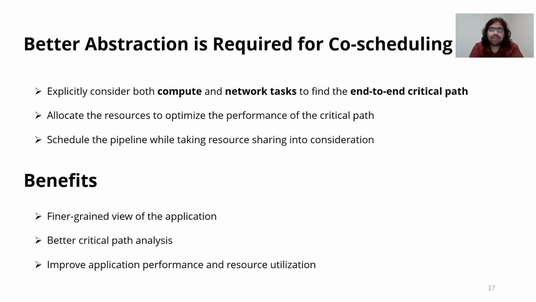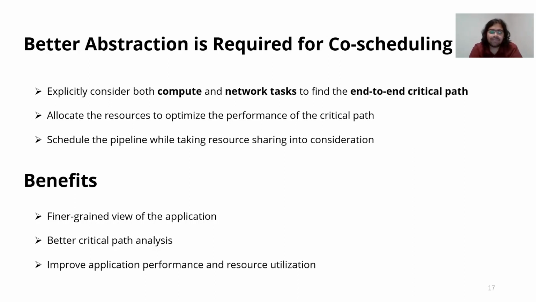So, based on the previous example, we can infer that we need a better abstraction to make the co-scheduling possible. For that, we need to explicitly consider both the compute and the network tasks to find out the end-to-end critical path. Second, we need to allocate the resources to optimize the performance of such critical path, because critical path performance actually represents the end-to-end application performance. Third, we need to schedule the pipelining carefully while taking the resource sharing into consideration.